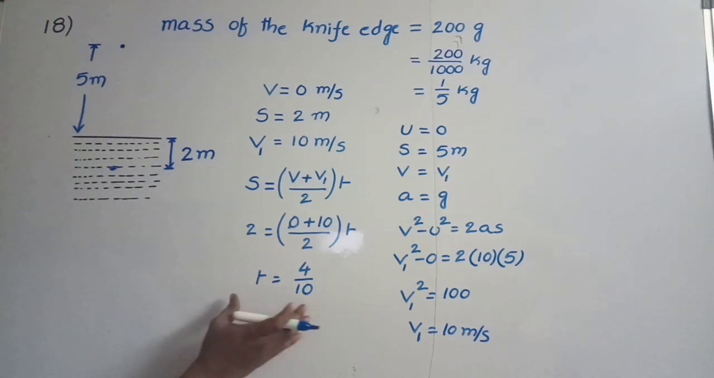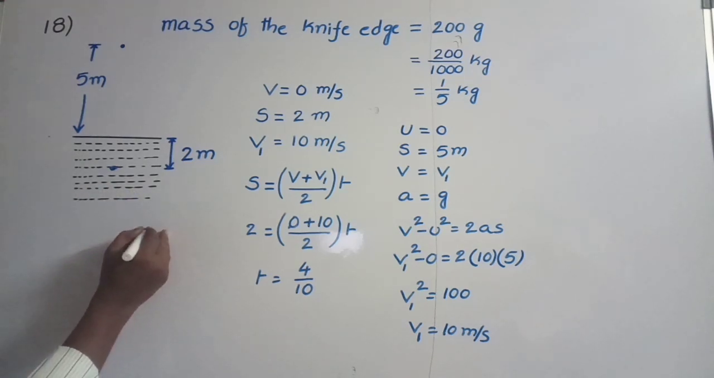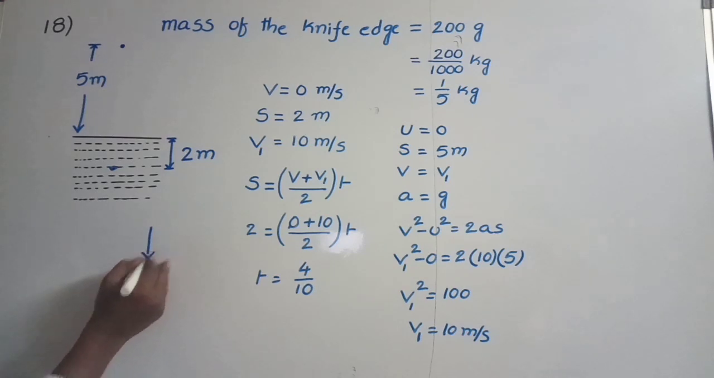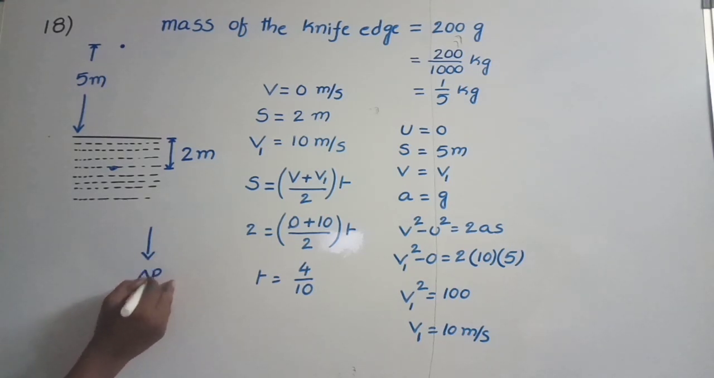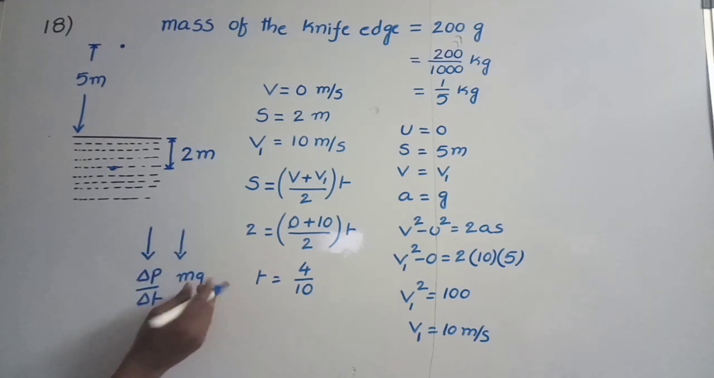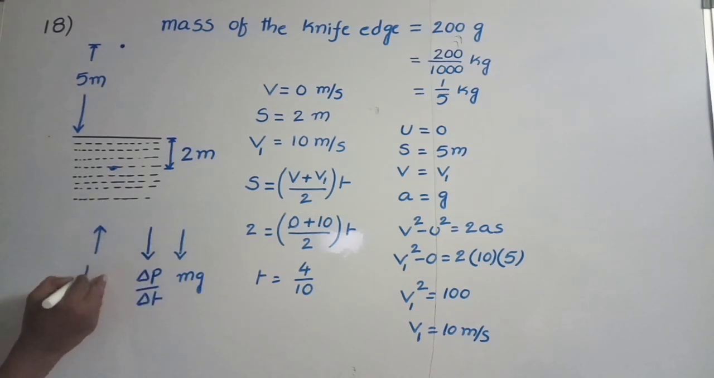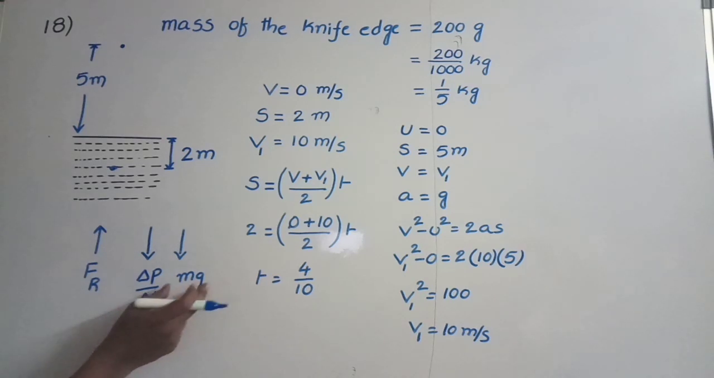Here, after this much time, the body comes to rest. It comes to rest, which means there is a change in momentum. That change in momentum, delta p by delta t, acts in a downward direction, and the weight of the knife edge is also acting in a downward direction. These two are balanced by the resistance force offered by the cardboard in the upward direction, that is Fr. This resistance force is equal to delta p by delta t plus mg.